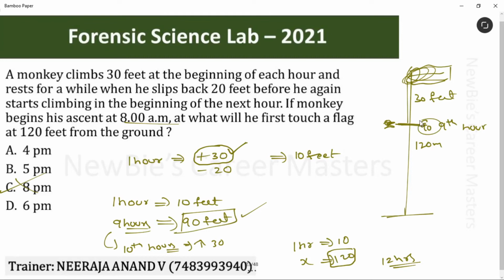At the 9th hour, the monkey will be at the 90th foot. And in the beginning of the 10th hour, what will happen? It climbs that remaining 30 feet and touches the flag. We have to stop the timings over there. Therefore, the answer for this question is 8 a.m. plus 10 hours, which is 6 p.m. I hope this is clear.